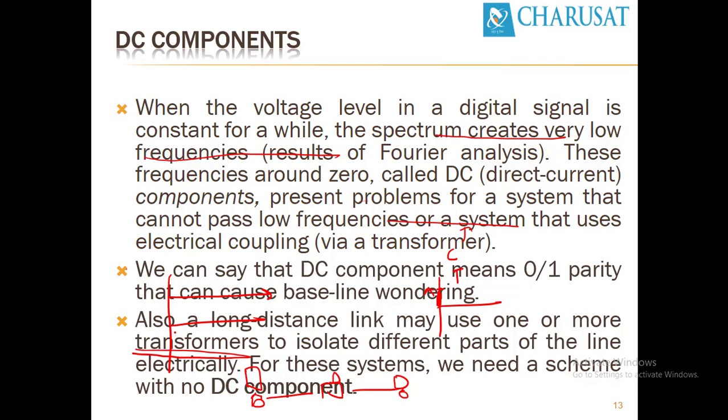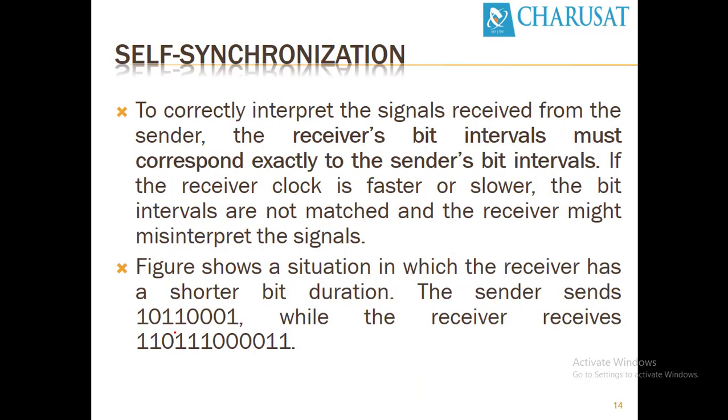The third issue is self-synchronization. Let's look at what self-synchronization is and how it occurs. To correctly interpret the signals received from the sender, the receiver's bit interval must correspond exactly to the sender's bit interval. Let's take one example.